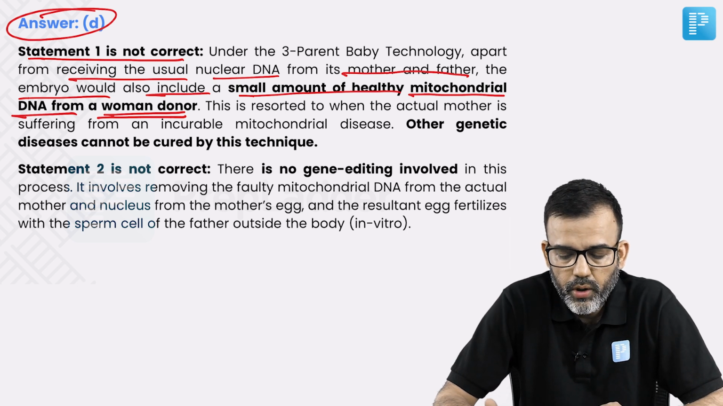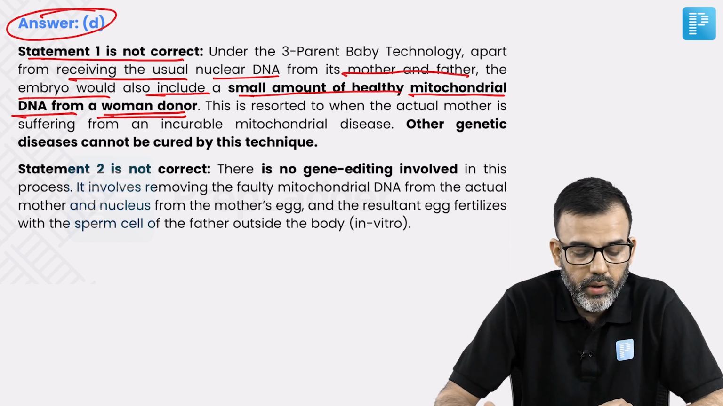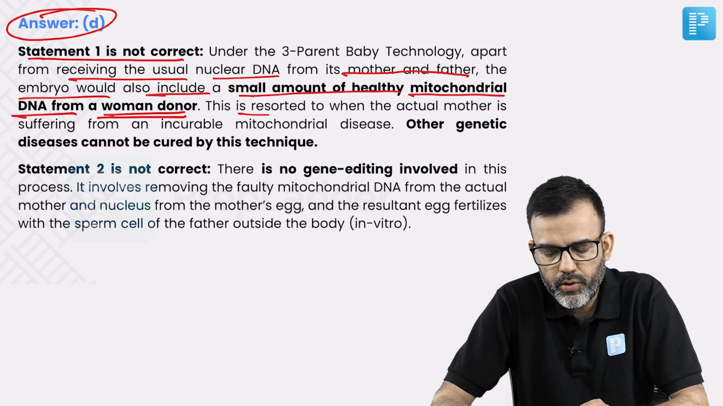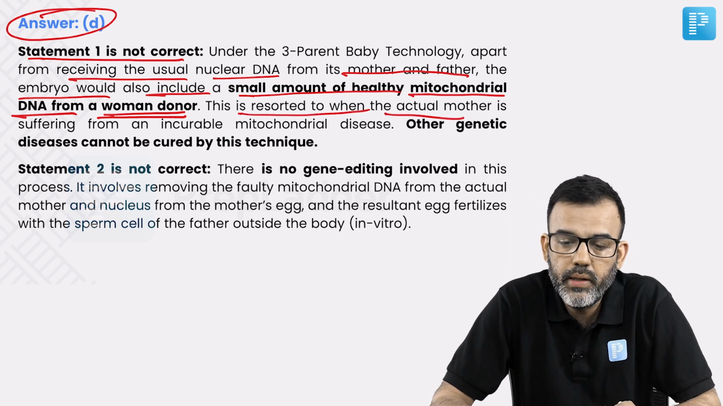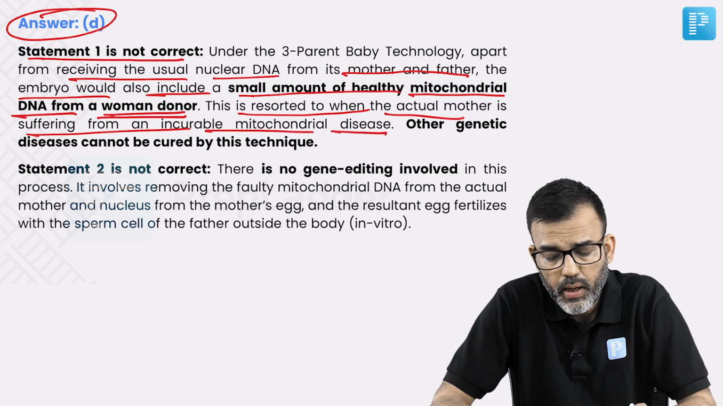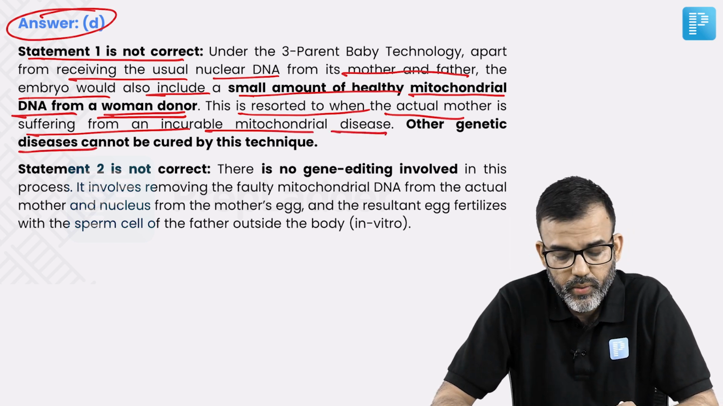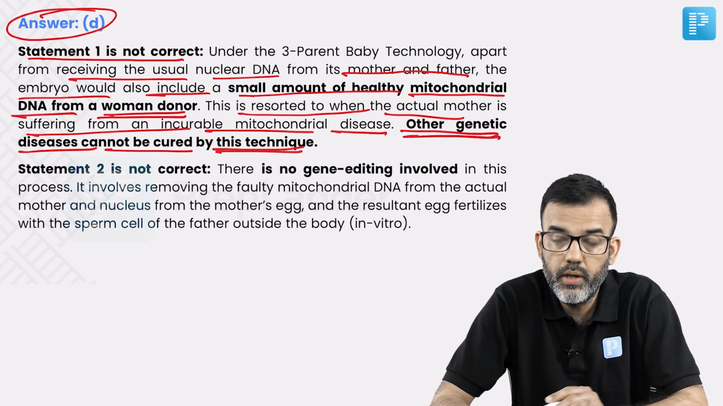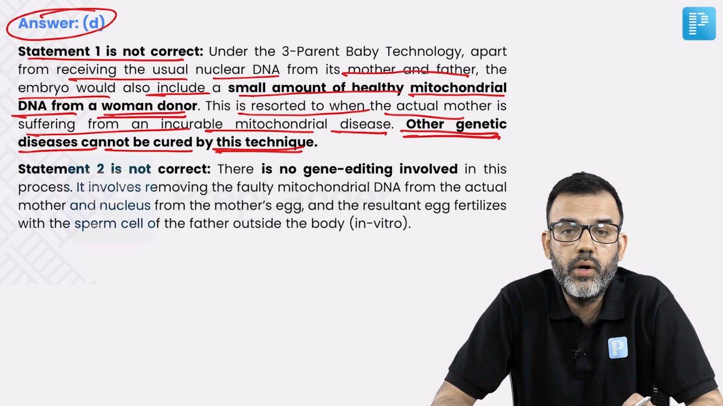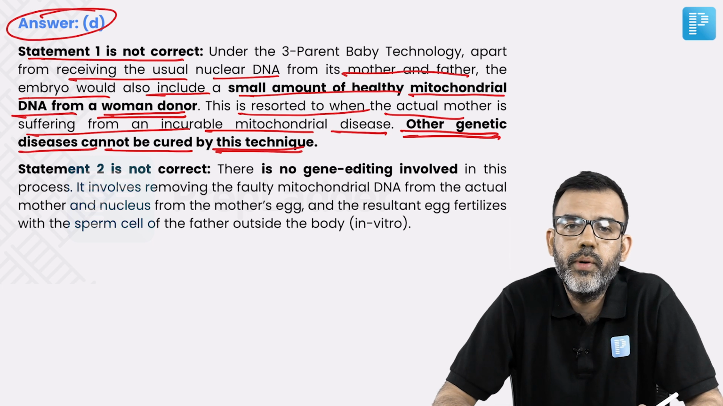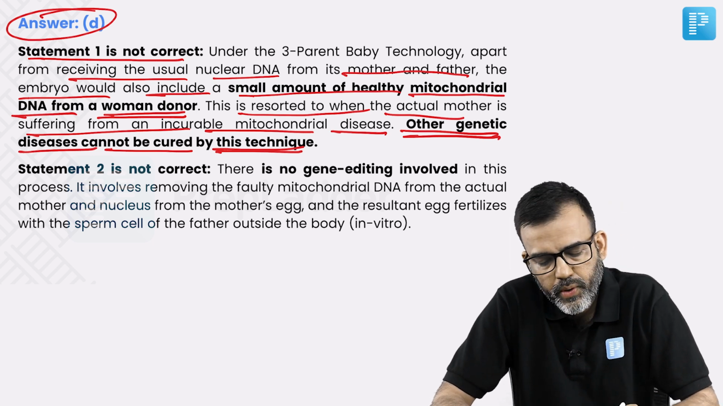So the embryo would also include a small amount of healthy mitochondrial DNA from a woman donor. This is resorted to when the actual mother is suffering from an incurable mitochondrial disease. Other genetic diseases cannot be cured by this technique. This is focused on only that genetic disorder which the mother is carrying. That's why statement 1 was not correct.